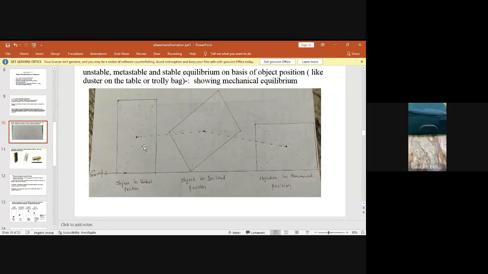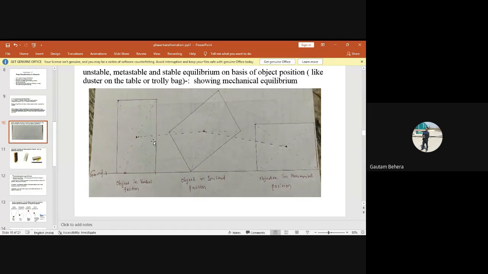Okay, so am I audible right now? Yes, sir. Fine. So just see, this is the first: you can see the trolley bag is in the vertical condition. Now the trolley bag is in the tilted condition, and now the trolley bag is in this horizontal condition.